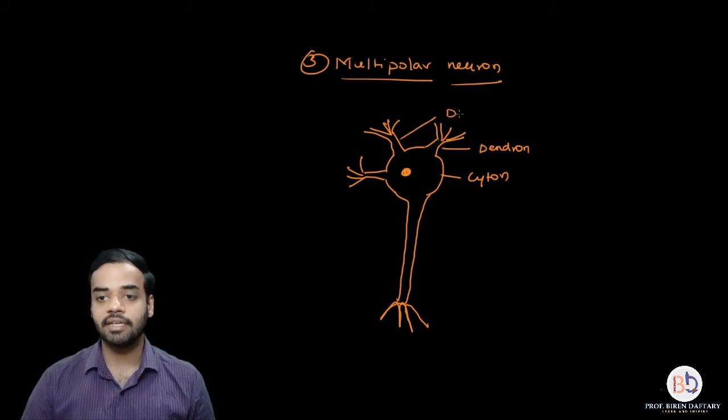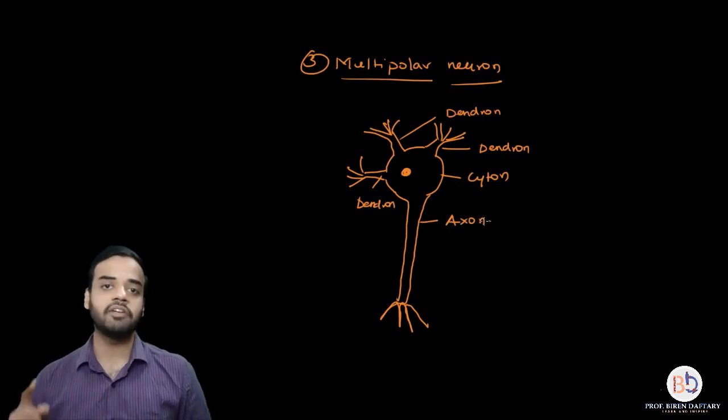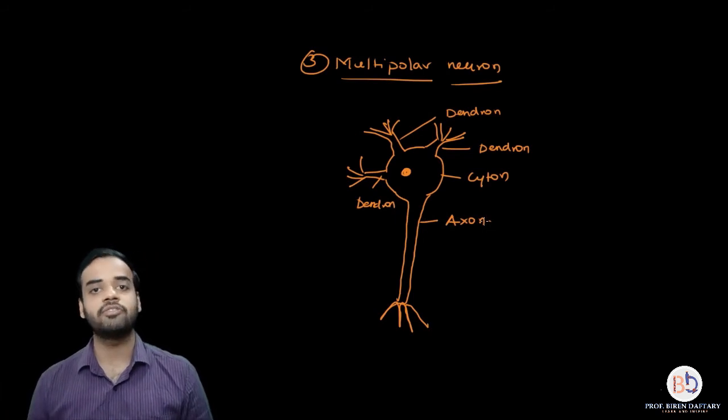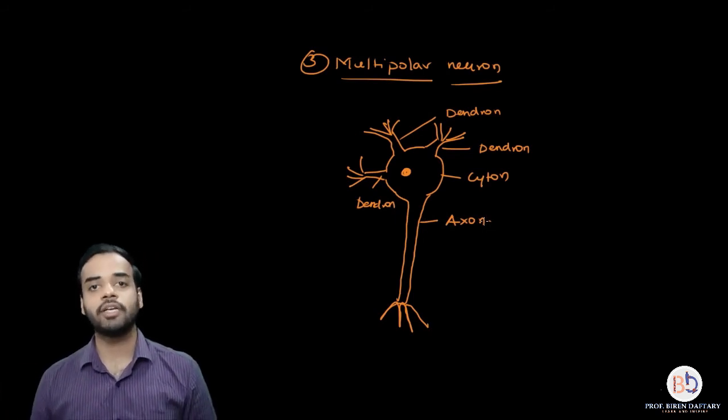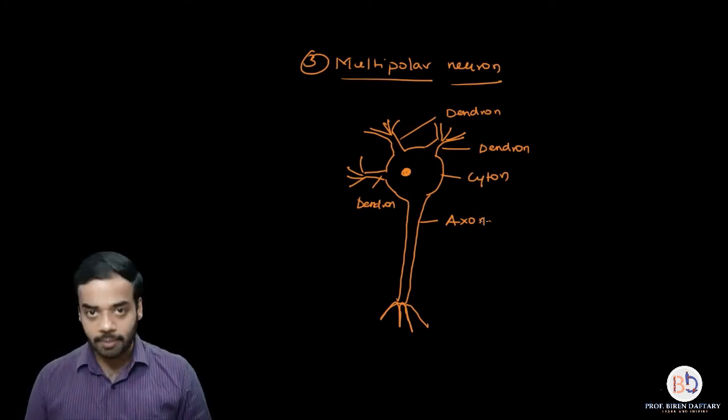This is again a second dendron, and this is the third dendron, and along with that there is also an axon. So as I told you, if there are more than two fibers, there will be one axon and all the other fibers will be dendrons. So we have four fibers over here, one is axon, three are dendrons. So this is multipolar. So I hope this is clear. This is the most common type of neuron.